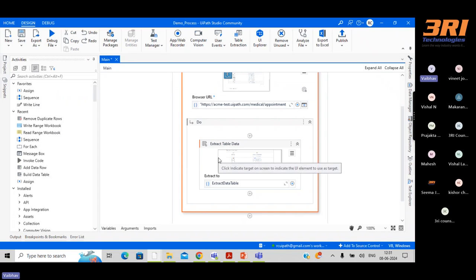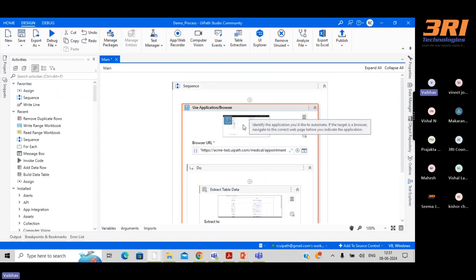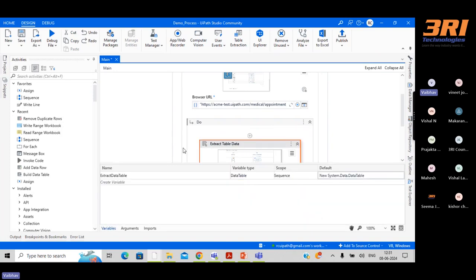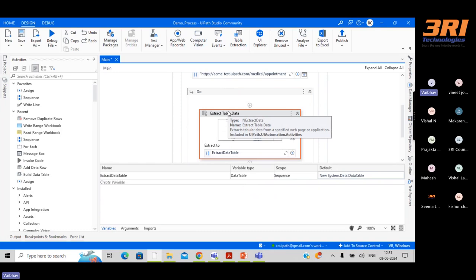What it will do is create those actions by default. On top of that, if you go to the variables, variables means it will store the data. It's like a container. In that container, it will store the data. So it has created the variable name by default, and the most important thing, it has selected the variable type also. So you need not worry about which variable type to select. Based on the data, it will select the variable type.